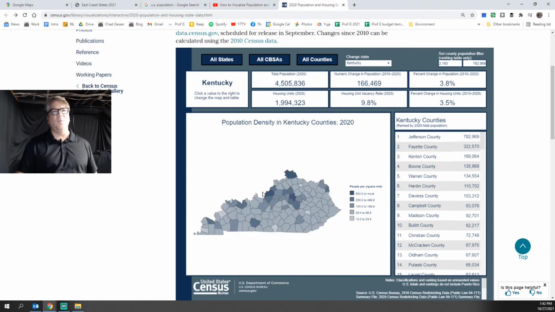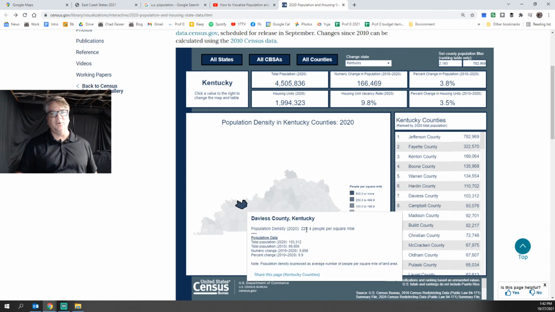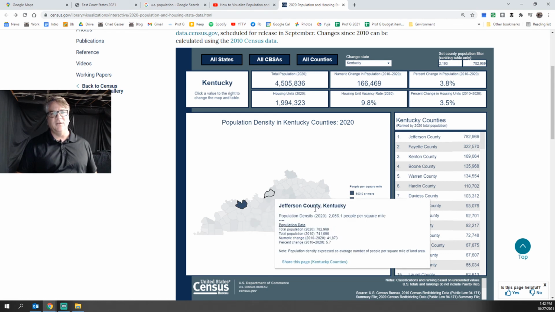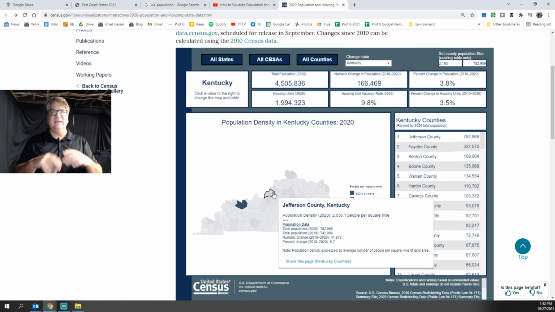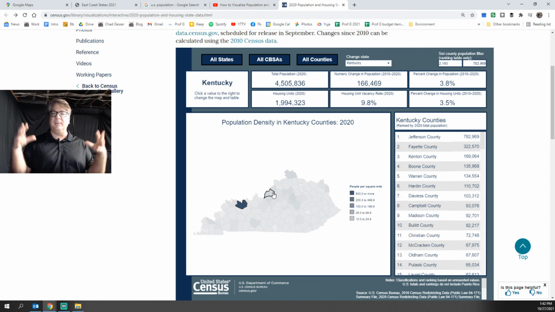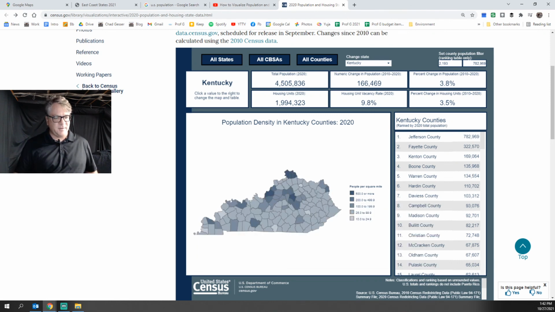Okay. One last thing on population density: 225 people per square mile in Davis County, compared to Jefferson County, 2,000 people per square mile. Again, Louisville's a lot more dense than Davis County is, a lot more densely populated. So people have space between one another, generally speaking, in Davis County, and people live really close together in Jefferson County, as an example. So that's a little bit of a look at some of the data from the US Census, and we're looking at the nation, the state, Davis County, and a couple of additional indicators related to demography.